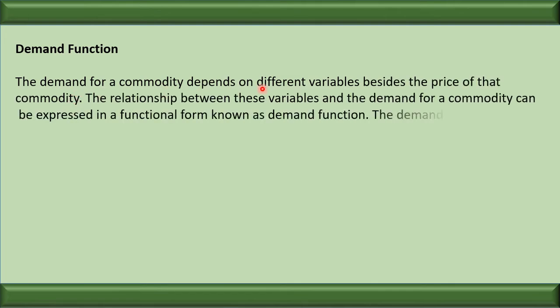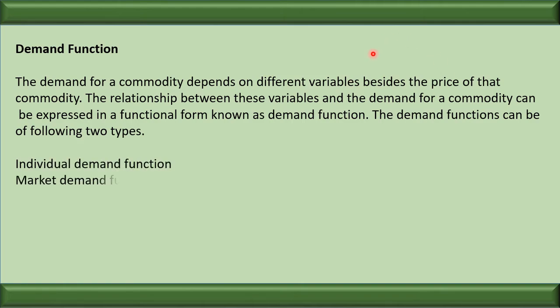Demand for a commodity depends upon different variables besides the price. Price is one of the factors which can affect the demand, but demand is also affected by other factors, other variables. The relationship between these variables and the demand for a commodity can be expressed in a functional form, which is called demand function.